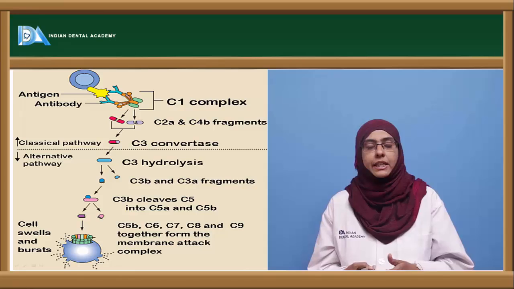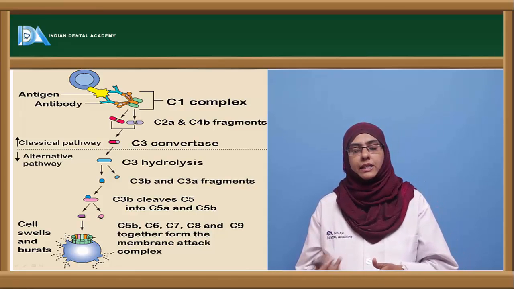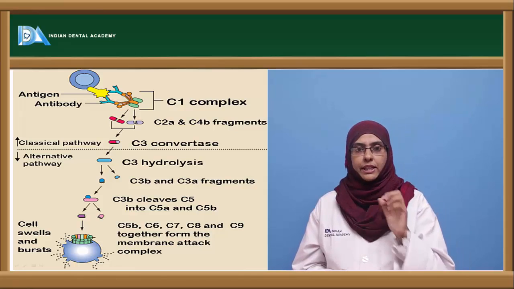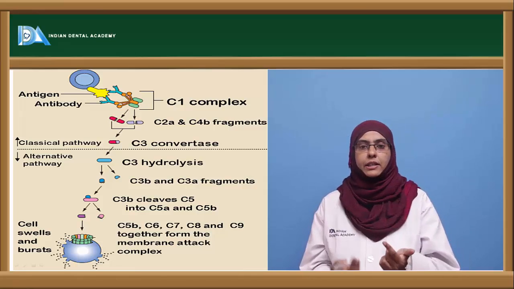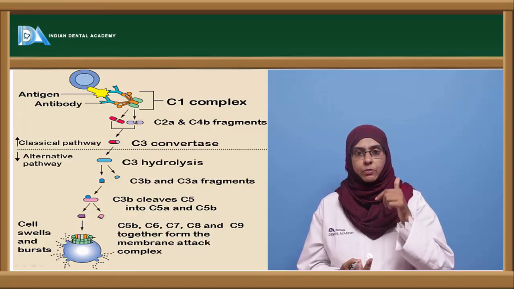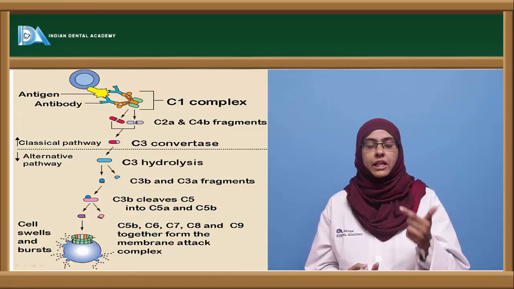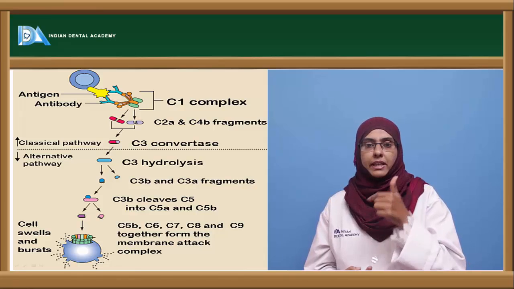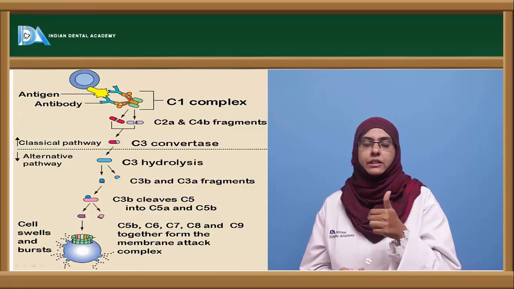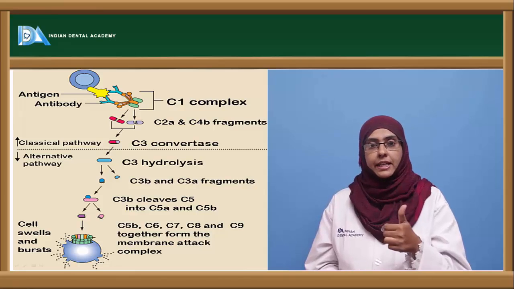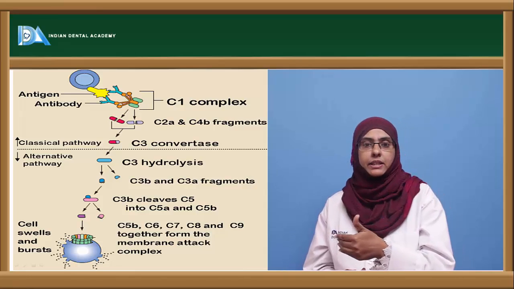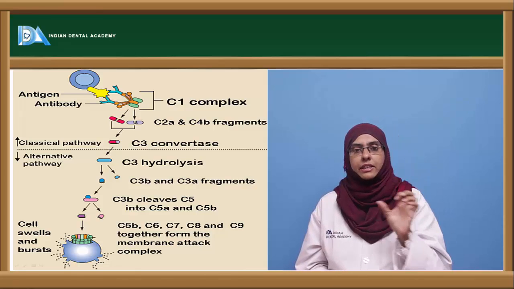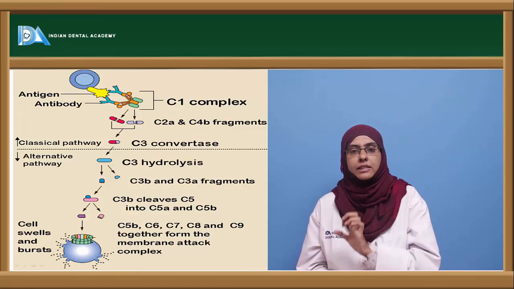So the most potent activators of the classical pathway are the IgG antibodies. The C1q portion interacts with the two Fc portions of the antibody molecule. Once C1q acts on the Fc portion, it activates C1r to form an enzyme, a serine protease. Now C1r, being an enzyme, activates another component of C1, which is called C1s. So C1 has three subunits: C1q, C1r and C1s.